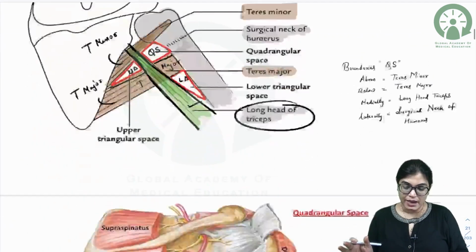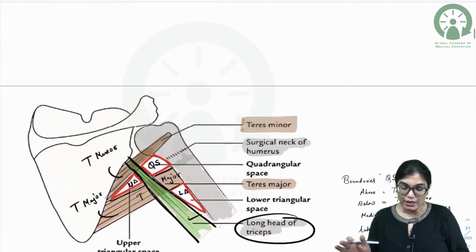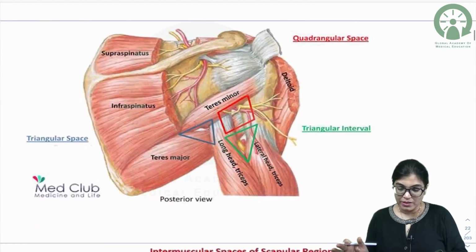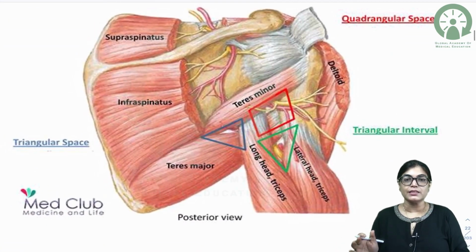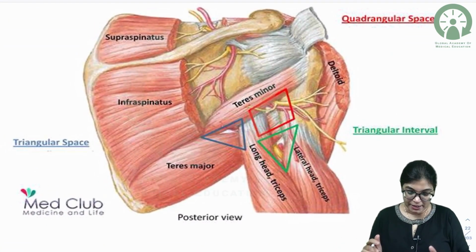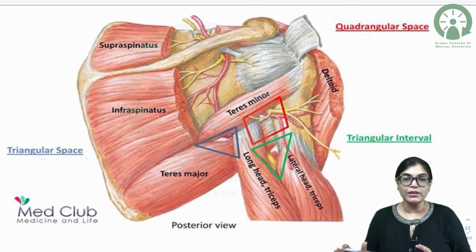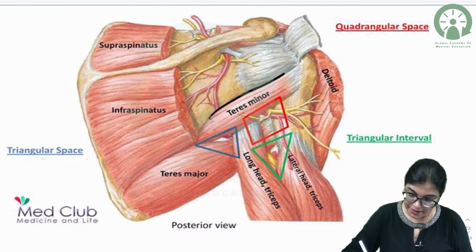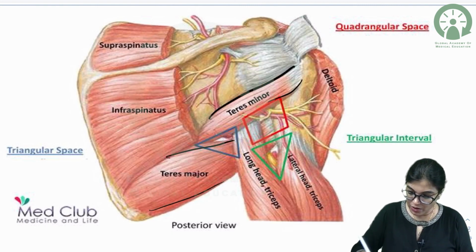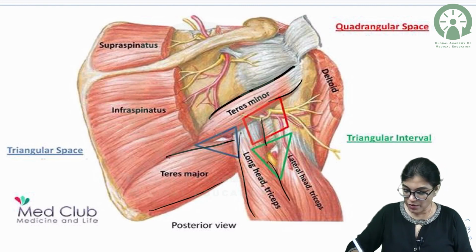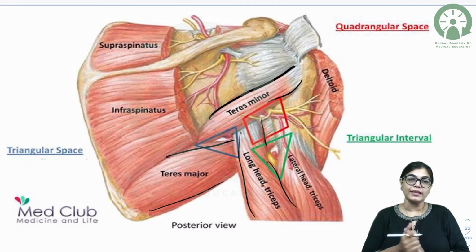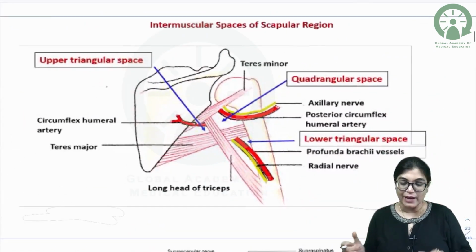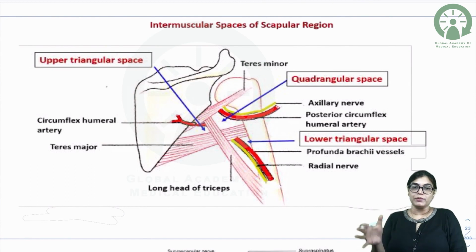Next, what is asked in the MCQ and is very important for you to know, the structures traversing through the space. So see here, this is very nicely given, the quadrangular and triangular spaces, and we are knowing the boundaries. We can see the teres minor muscle above, the teres major muscle below, and the long head of triceps. We have already talked about this quadrangular and the triangular space. Next is to know the structures traversing through the space. That is important for MCQs.